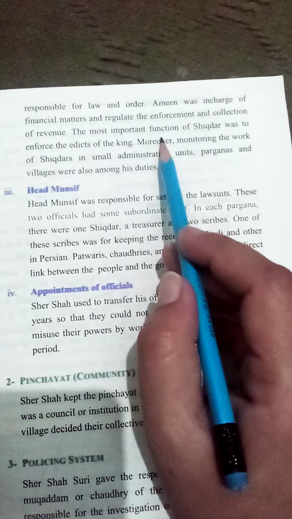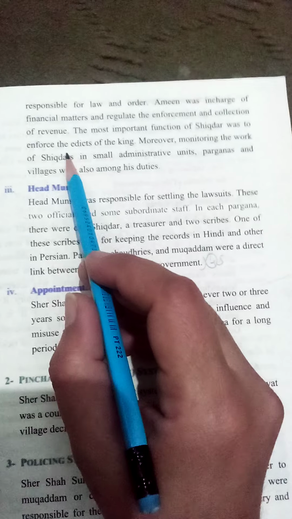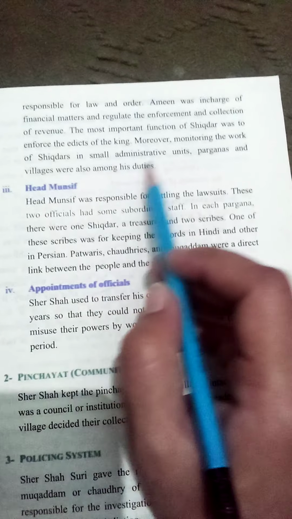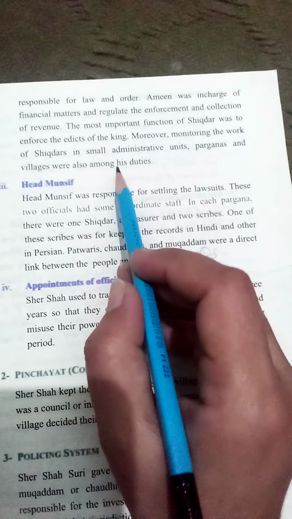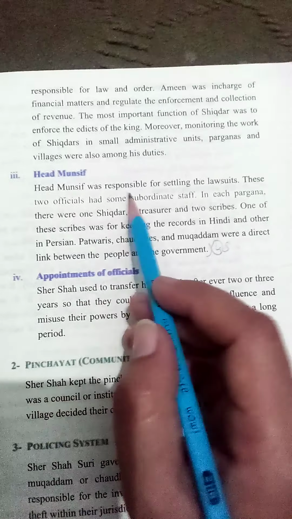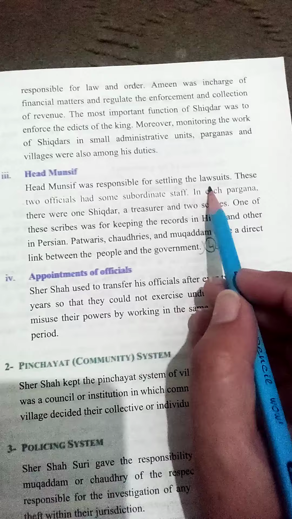The most important function of Shikdar was to enforce the edicts of the king. Moreover, monitoring the work of Shikdar in small administrative units, parganas and villages were also among his duty. Second point, Head Munsif. Head Munsif was responsible for settling the lawsuits.